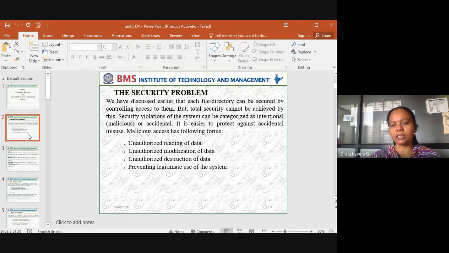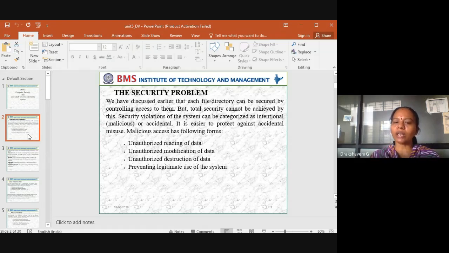Malicious access has the following forms. Malicious means intentional. Suppose I want to know what another person is doing. In the same way, if it is confidential data of a country, then we are not allowed to access it. So if anybody intentionally wants our data to be used, then that should be protected. That is unauthorized reading of data. I cannot read the data of other persons. If I am authorized, then only I can access; if I am unauthorized, I should not use or read the data. That is one form of malicious access.